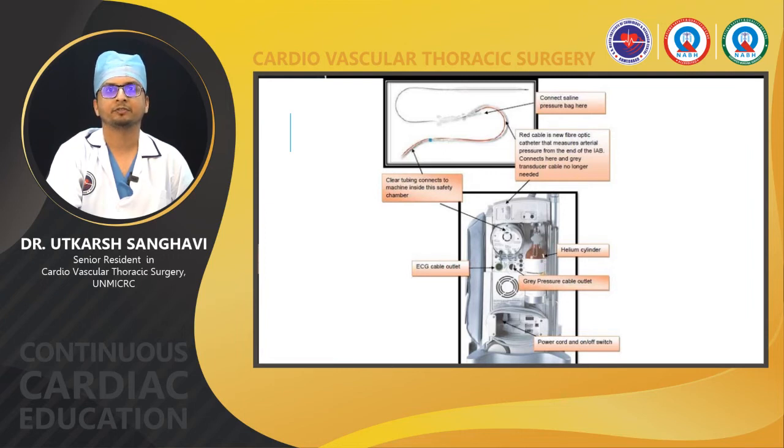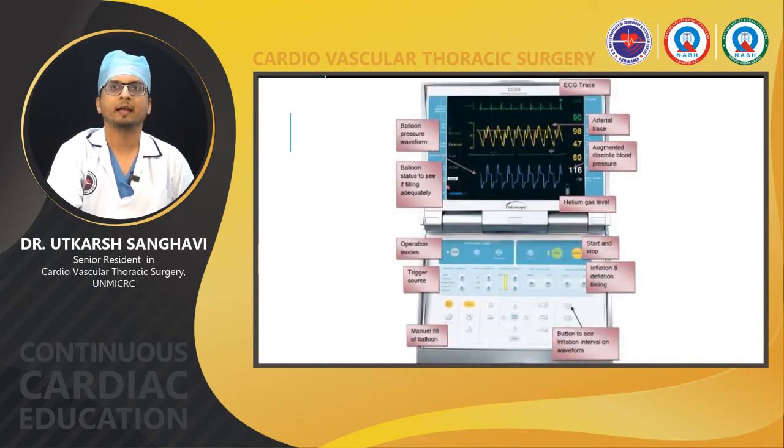The lower figure shows the console, and the upper diagram shows the IABP balloon with its two lumens and the balloon itself. This is the IABP machine with the trace, the waveforms of the pressure and the waveforms of the IABP augmentation, with the normal systolic pressure, augmented systolic pressure and the mean pressure. The various triggers you can see, which I'll be describing later, and the augmentation.